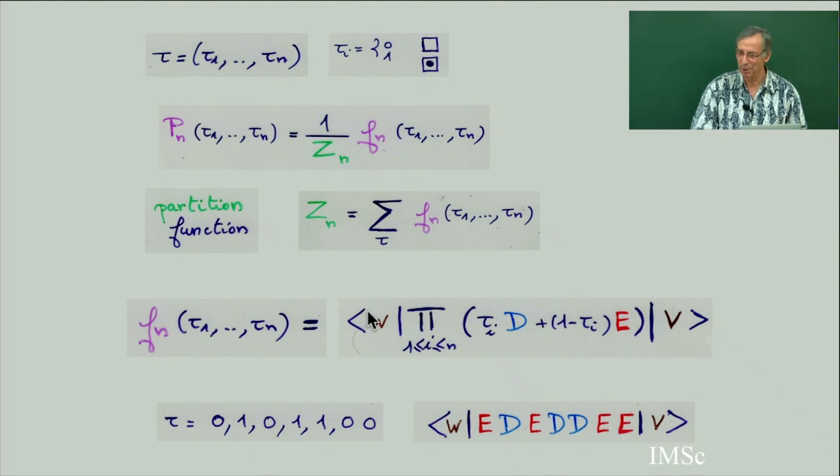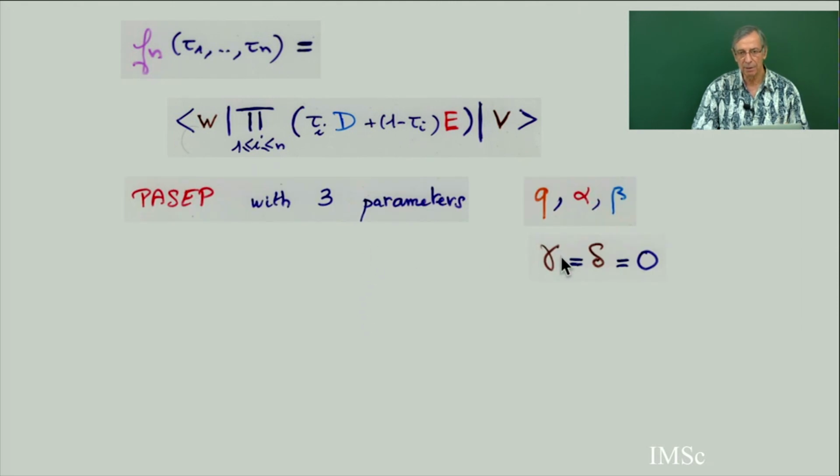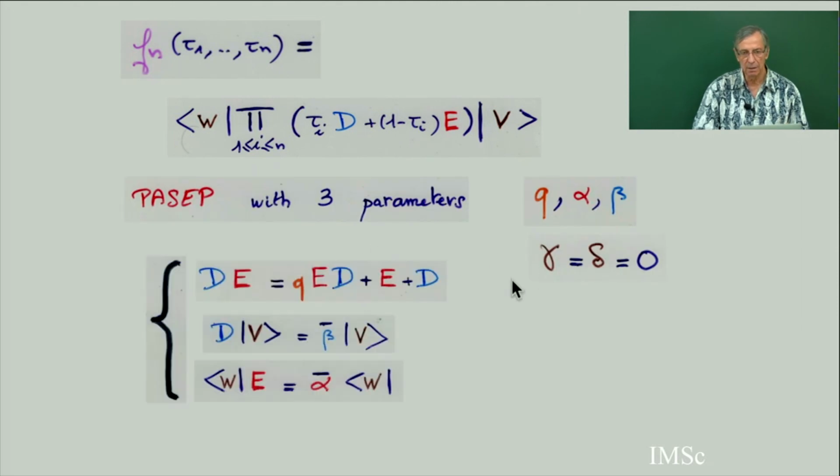All the combinatorial papers are based on this matrix ansatz. So mainly we will work with 3 parameters, only q, alpha, beta. So with only 3 parameters, gamma equal delta equal 0, then your system of equations becomes this. Usually it's written this way, in this particular case.